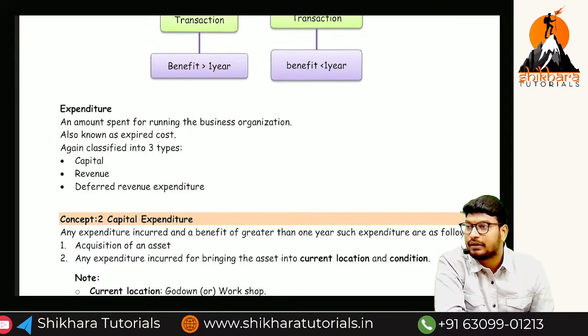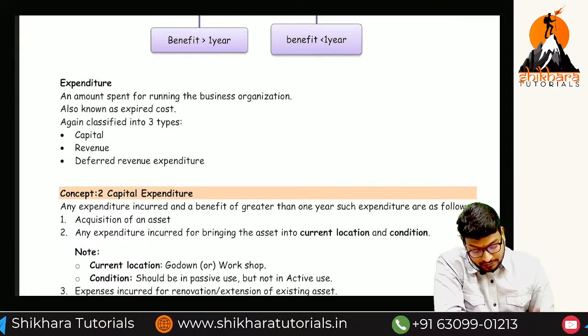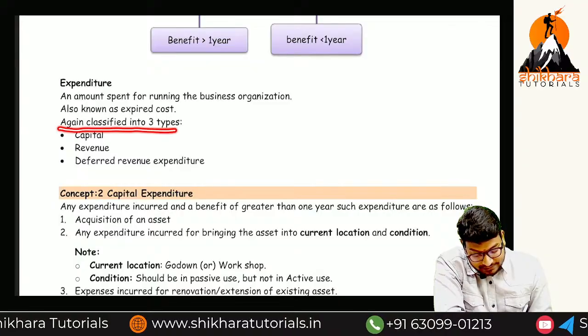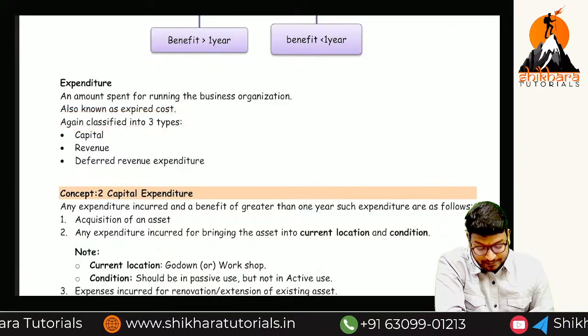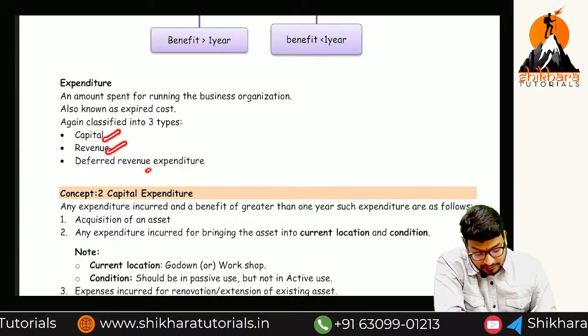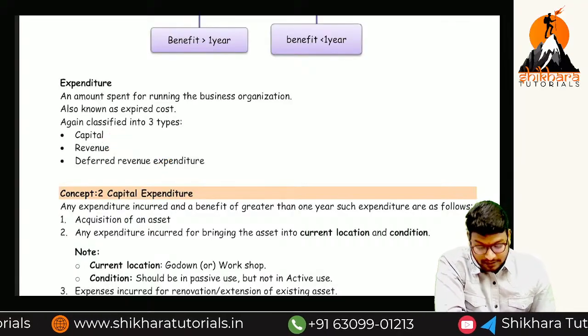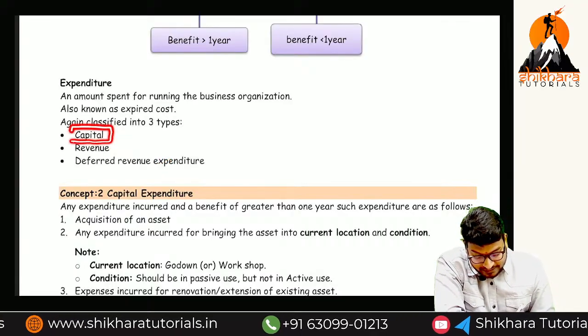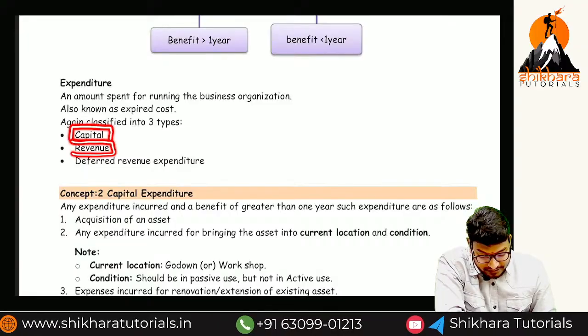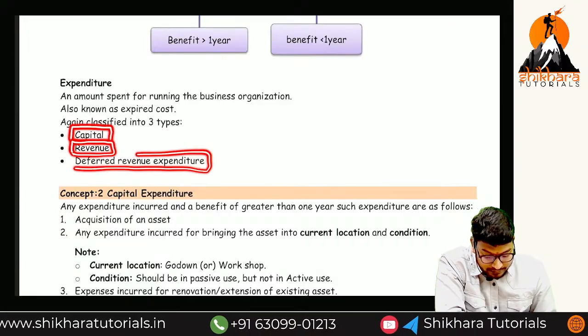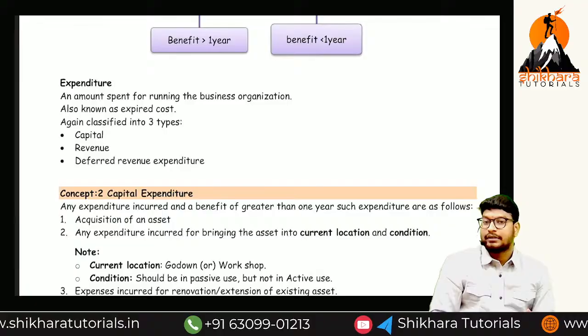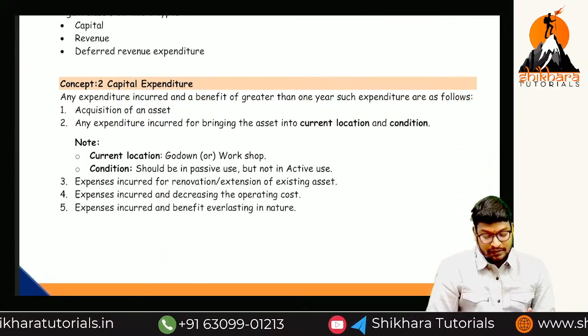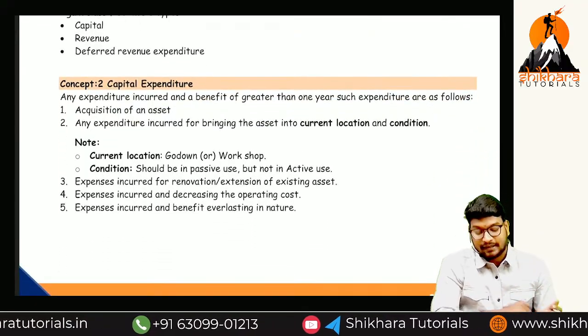We are paying what, ma? We are paying the cash. So again, these expenditures are classified into how many types, ma? 3 types: capital, revenue, and deferred revenue expenses. We have to discuss what is the meaning of capital expenditure, what is the meaning of revenue expenditure, and what is the meaning of deferred revenue expenses. So easy to understand. So first we are going to discuss the capital expenditure.